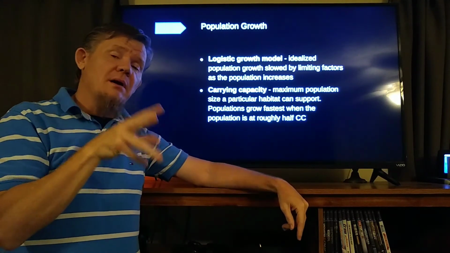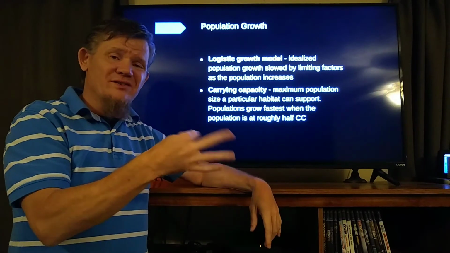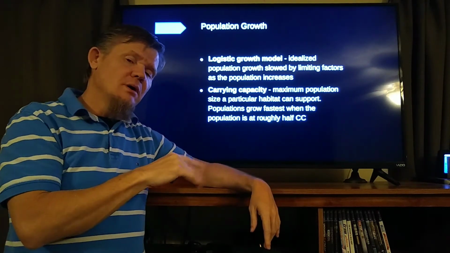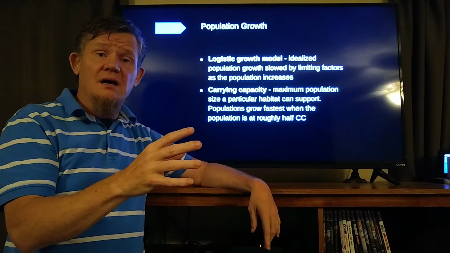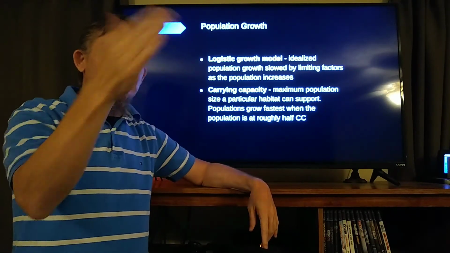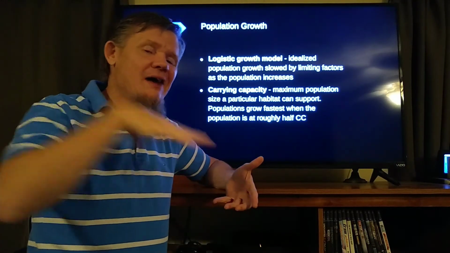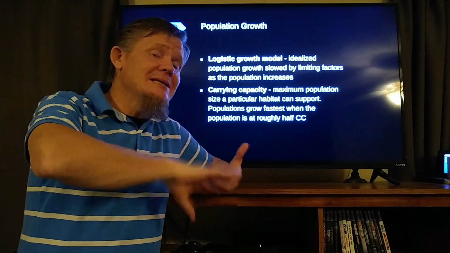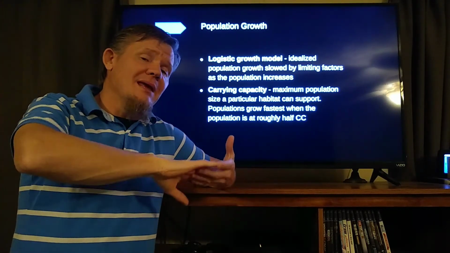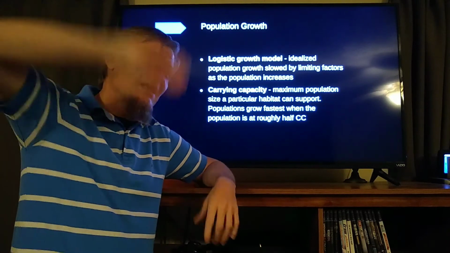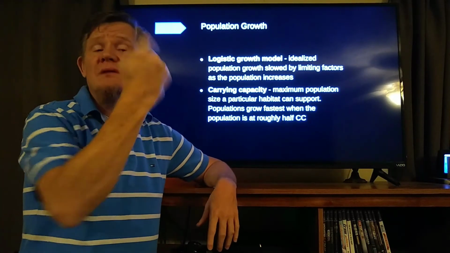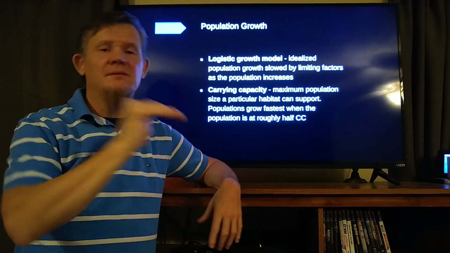And if you think about our hamsters, 2 to 4, that's only an increase of 2. 4 to 8, that's only an increase of 4. 8 to 16. 8 is about half of 20. We easily doubled our population from 8 to 16. That was an increase of 8 individuals. It grew really fast when it was about half of carrying capacity.